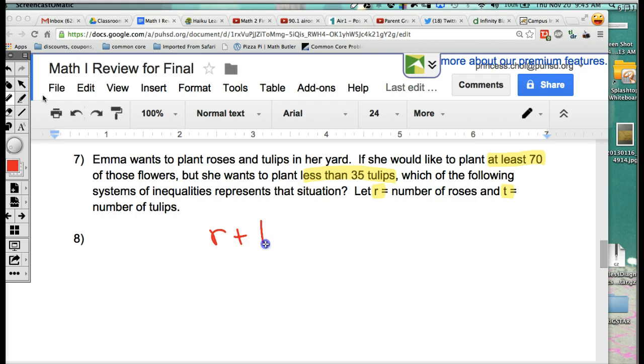So I'm going to plant roses and tulips, and it's going to be at least 70. That means the roses and tulips that we plant together has to be equal to or greater than 70. So the Pac-Man's mouth has to be open towards the roses and the tulips, okay? But she wants to plant less than 35 tulips. So tulips has to be less than, not equal to, but less than 35, okay?